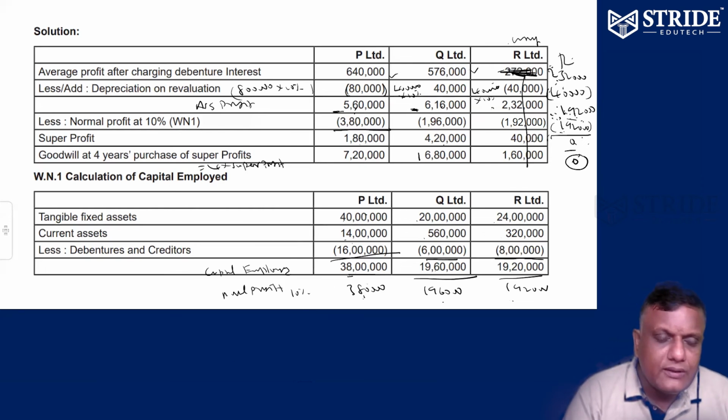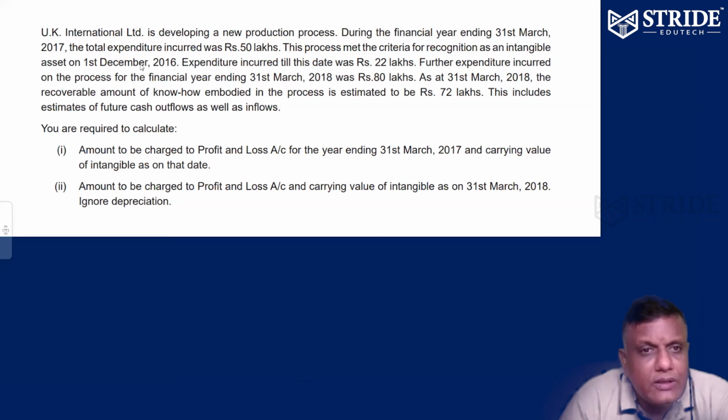Anyway, goodwill has been calculated. Sum over. That's it. UK International Limited is developing a new production process. Initially they developed a new production process, which is an intangible.